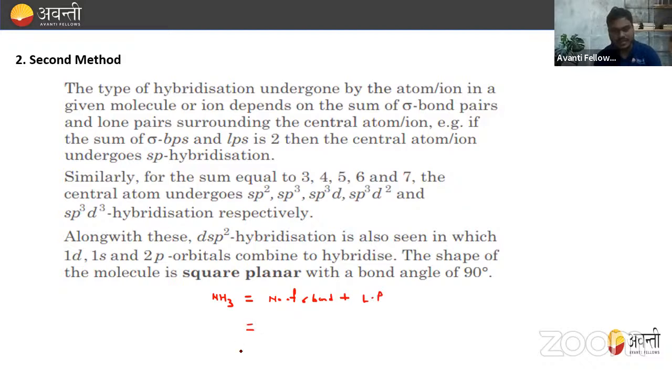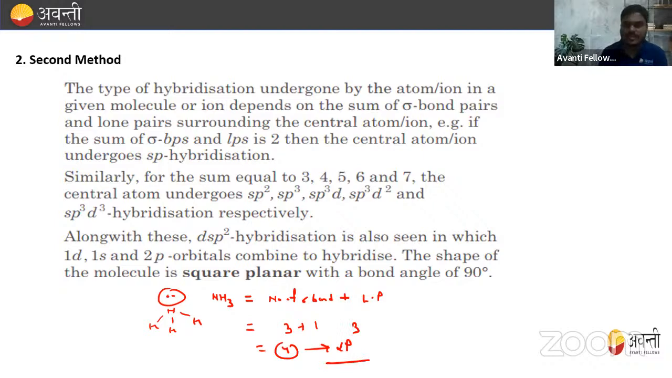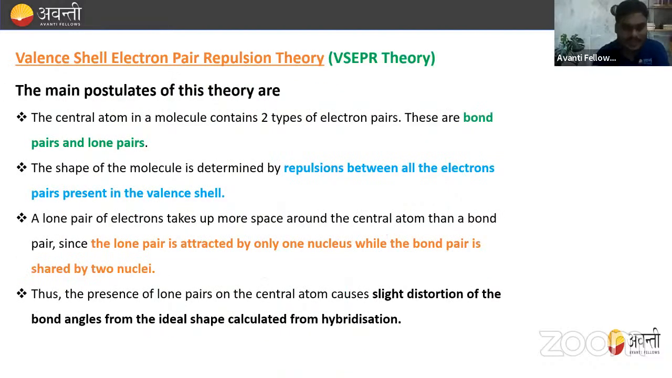So here, take the number of sigma bonds in NH3. NH3 has 3 sigma bonds and a lone pair. Nitrogen has 5 electrons, 3 are used in bonds, so 2 remain, which is one lone pair. So 3 plus 1 is 4. 4 means sp3. This is another method, and it's a very short method.